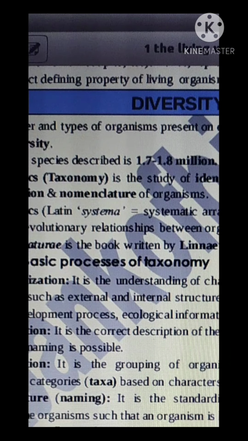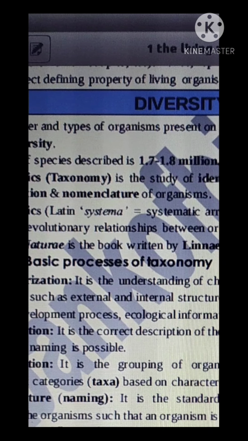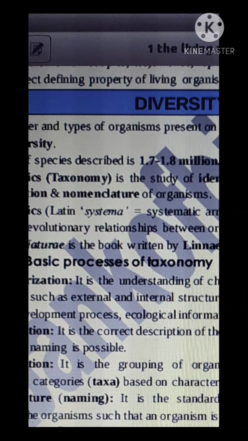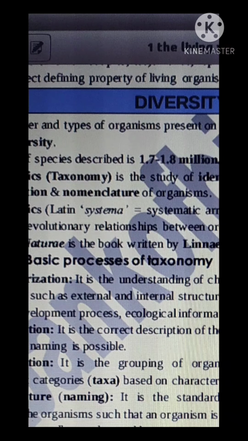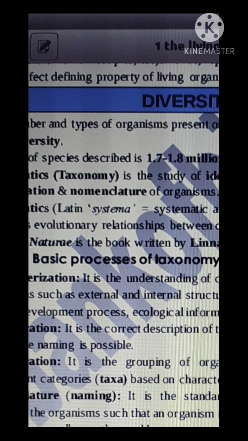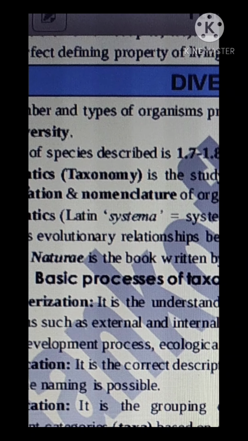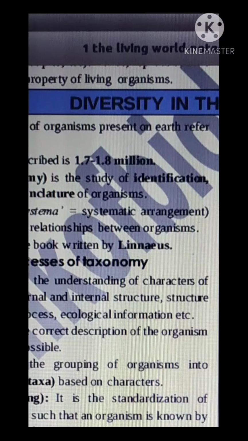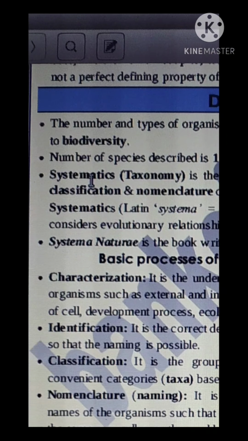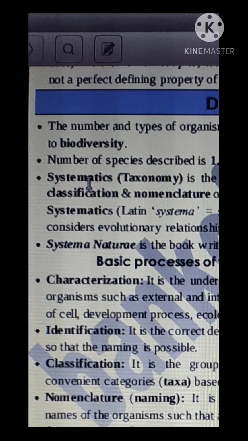What is biology? Biology is the study of organisms. Under biology, there are many branches, and one of the branches is taxonomy or systematics, that is the study of identification, then classification and nomenclature of organisms.